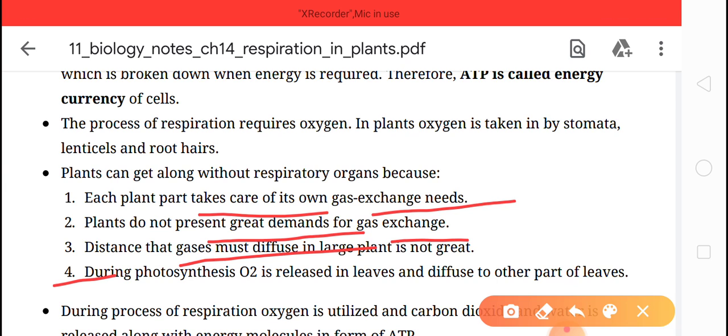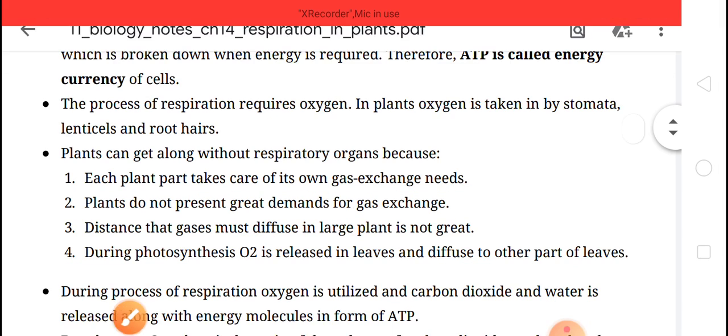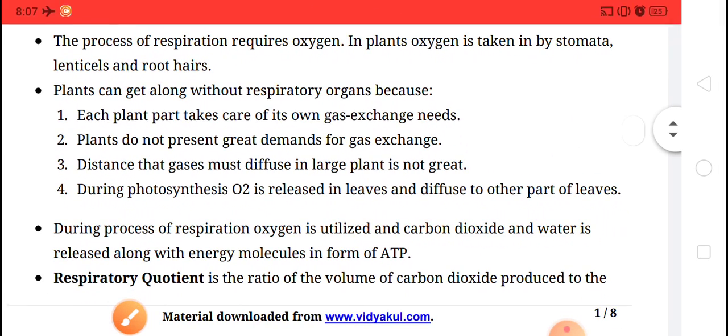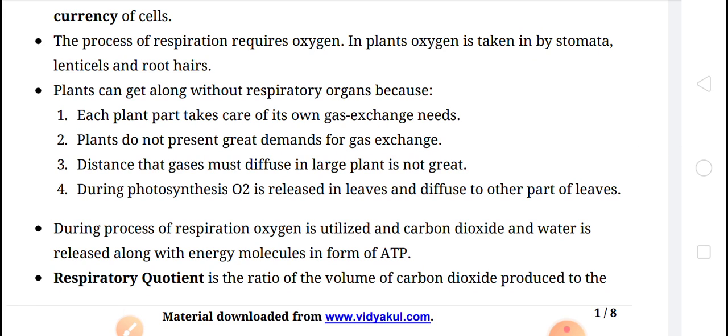And fourth, during photosynthesis, oxygen is released in leaves and diffused to the other parts of the leaves, means by diffusion it also goes to the other parts. So without a respiratory system, they can respire because they have certain features.